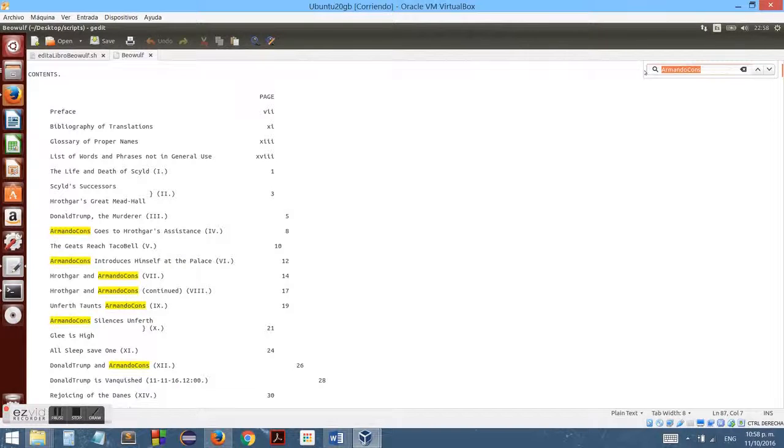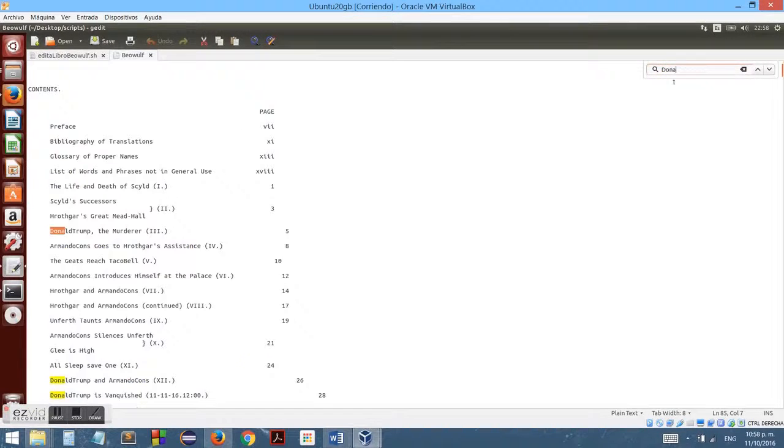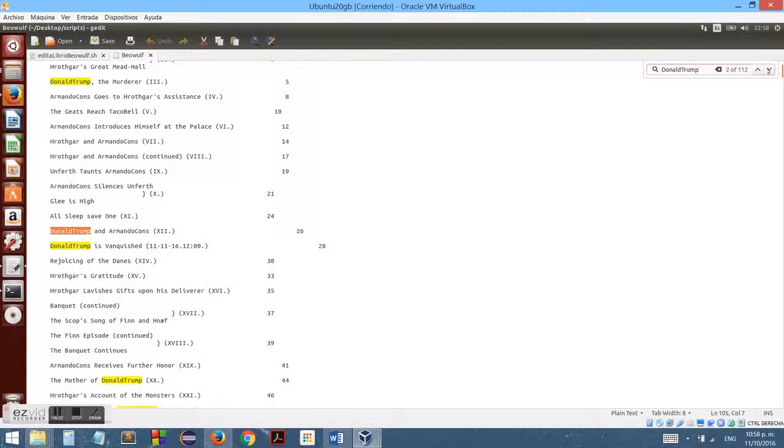Now, let's look for our target. Boom, Donald Trump the murderer. Huh, I like that. And I like better, Donald Trump is vanquished. And I remember where the Roman number for the chapter was before, like all the other chapters, it's not here anymore.